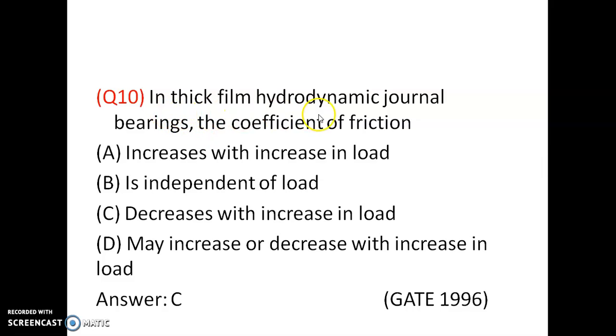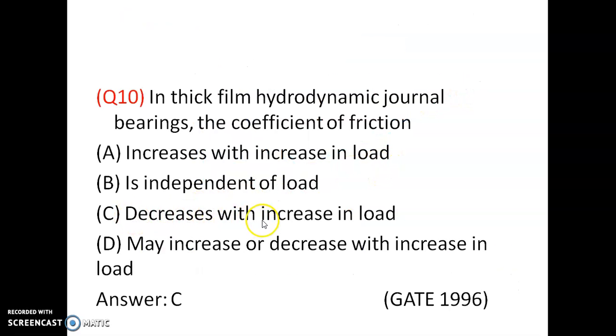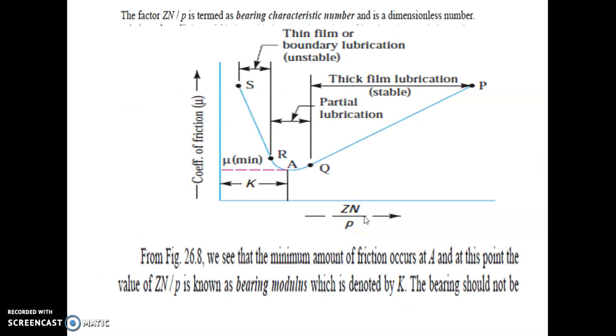In thick film hydrodynamic journal bearings, the coefficient of friction first decreases, then increases. The coefficient of friction is plotted along the y-axis and ZN/P is plotted along the x-axis. The coefficient of friction first decreases with the increase in load, then starts increasing. Option C is correct.